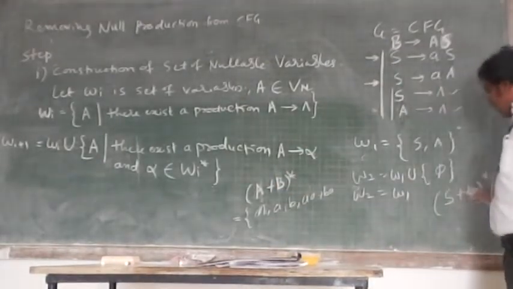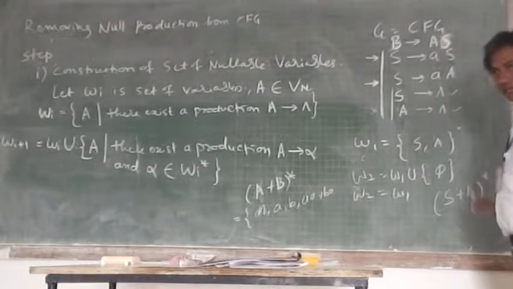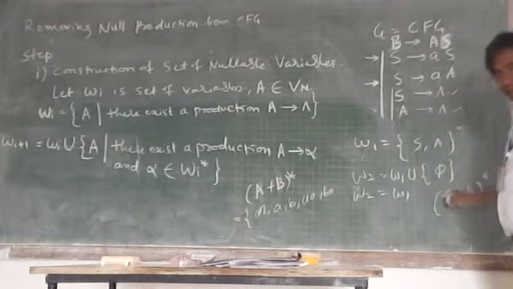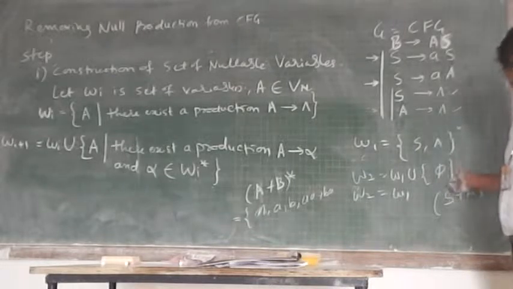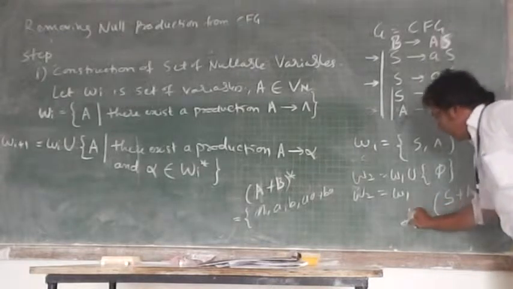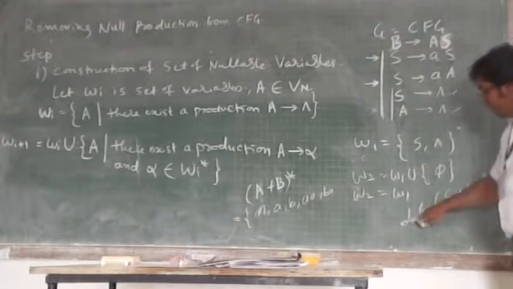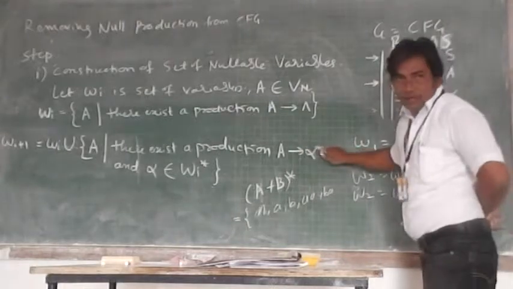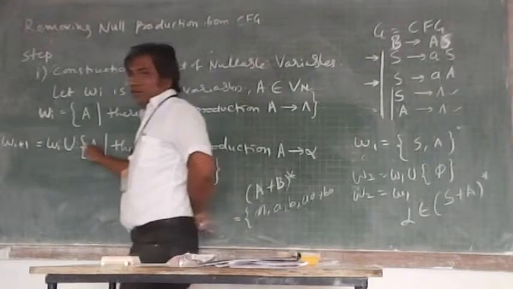So here I am having S and A. So what various combinations I can have? Null, A, S, S, A, S, S, S, A, S, any string. So my alpha belongs to this. If alpha is and that alpha is the right hand side of production, then that left hand side of that production I am including into here.